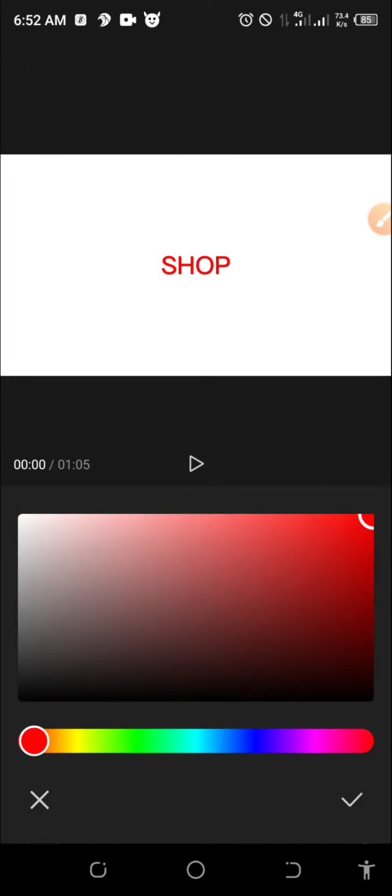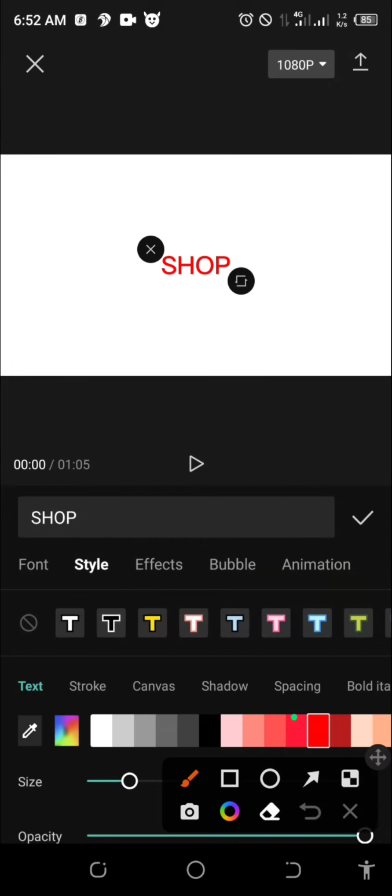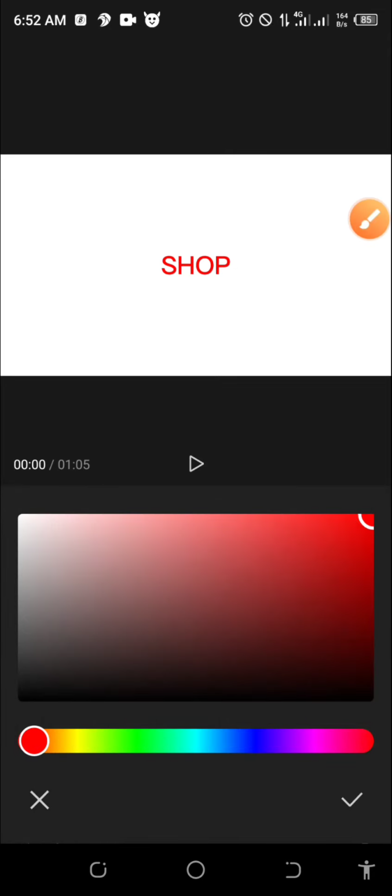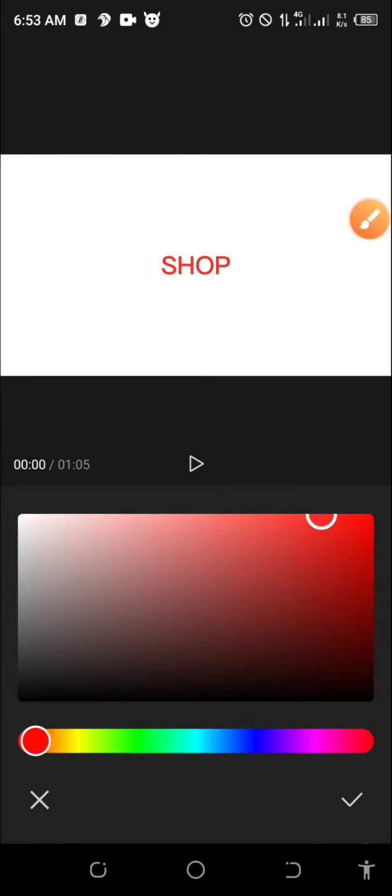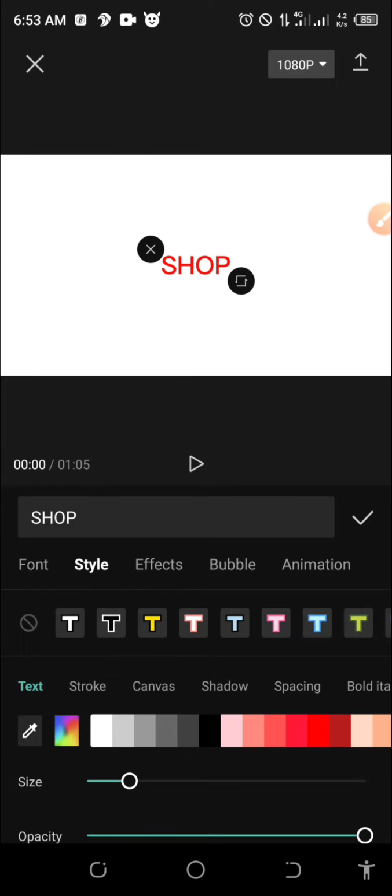If I don't like the red, I can adjust it. Did you see where I click? I selected red color. But if the red is not reddish enough to my liking, I click here. This is where I click, okay? I will click there to adjust the red. I will just click on this surface to adjust it. So I'm holding here, okay? To adjust the red. So it might not be perfect as the video we have, but I just want to show you, you can model any video. You can model it, okay?